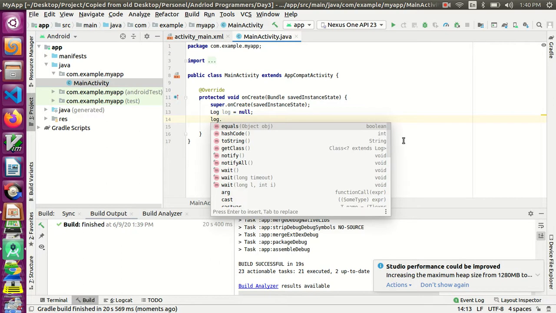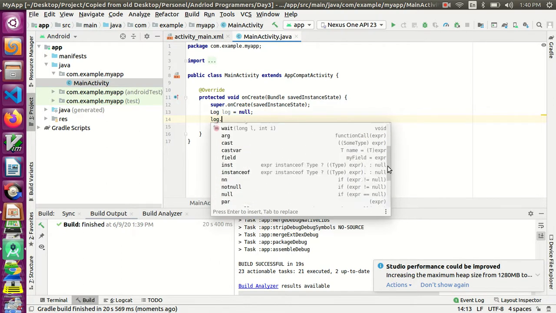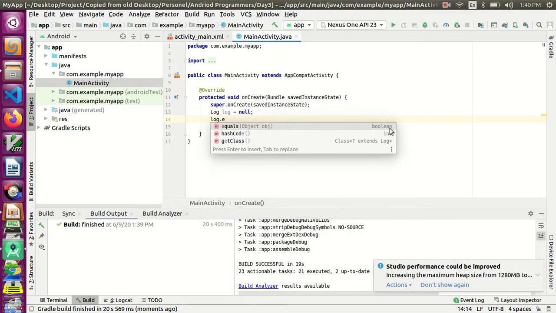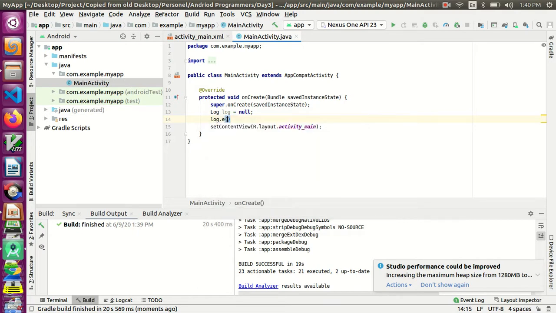here we have E, which means error log we are adding. If I put E, it's an error log. So for the tag, I need to give some tag name. For example, I'll give the tag name as my app, and then I'll give the message as error message.